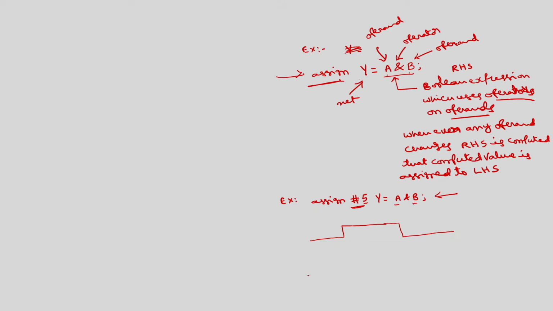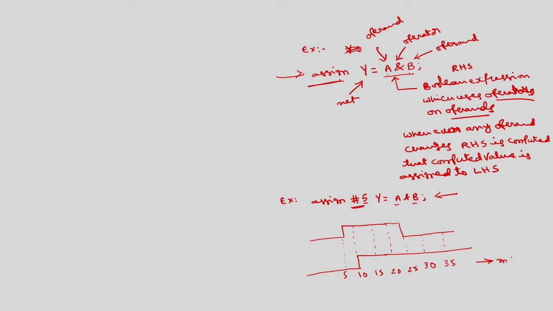For example, if I take A is something like this and B is something like this. If I assume that this is 5, this is 10, 15, 20, 25, 30, 35 and so on.